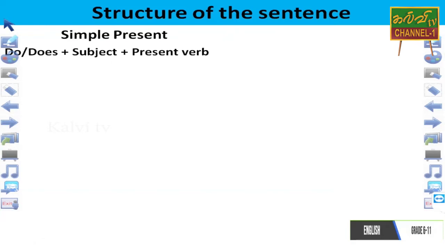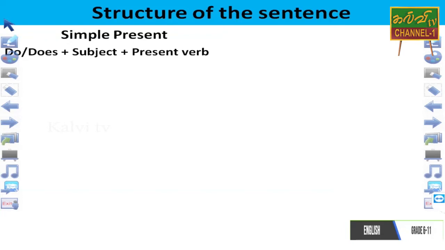Now you see, look at here. The first one, simple present. For the simple present tense, we want to make the structure. First one, what is that? Excellent. Do or does, that is a helping verb. Following do or does, we write the subject. Then the present verb is available there.